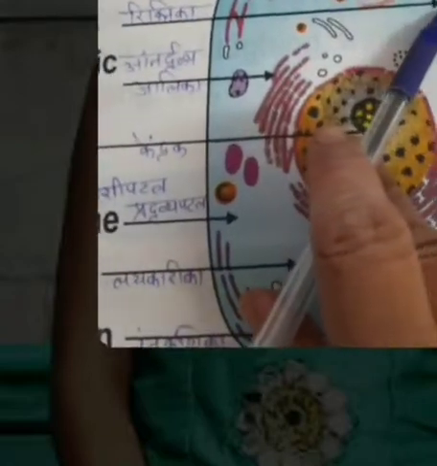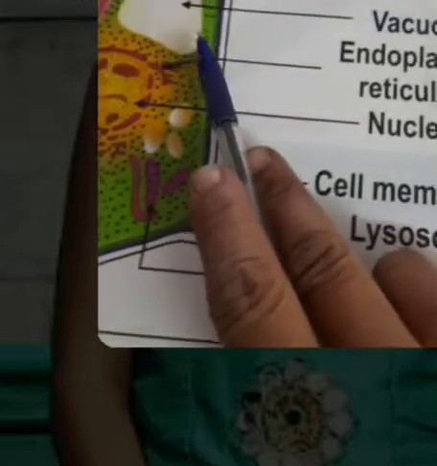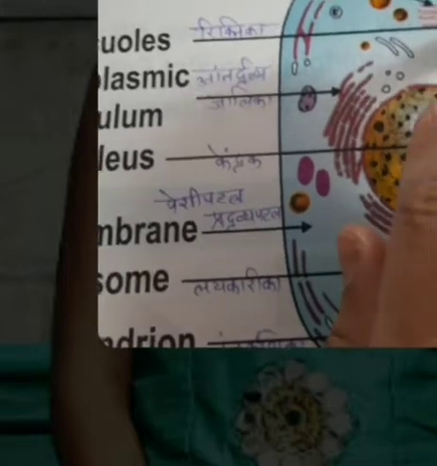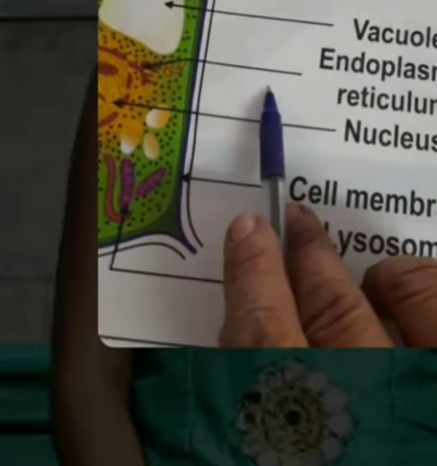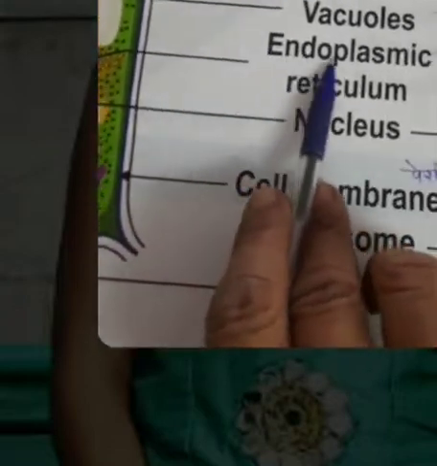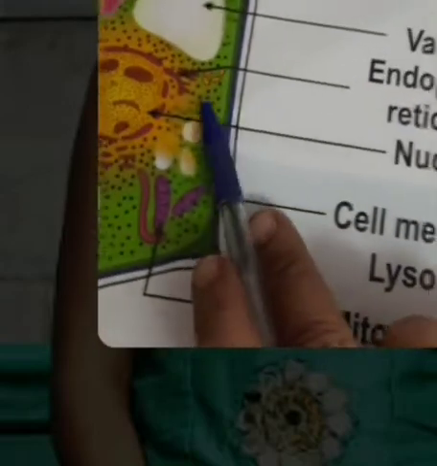Vacuoles in animal cell are smaller than those of plant cell. Then there is endoplasmic reticulum which is present in both the cells.